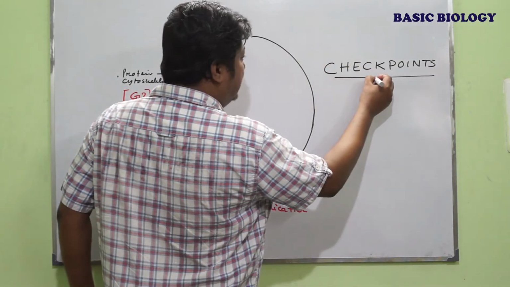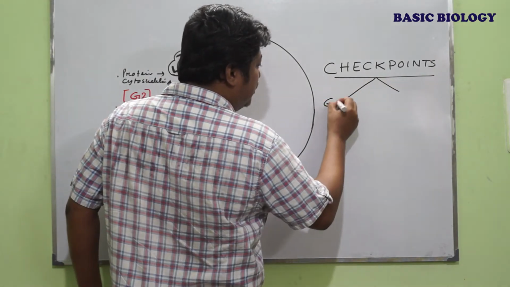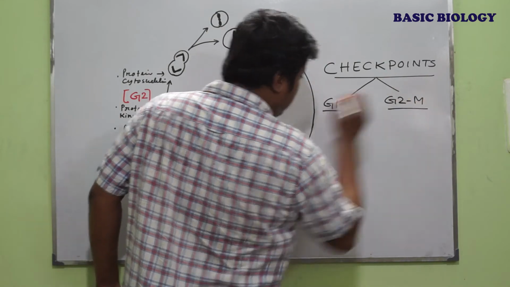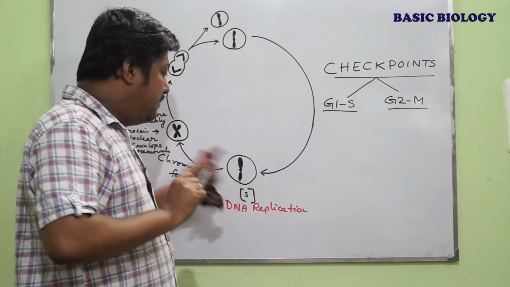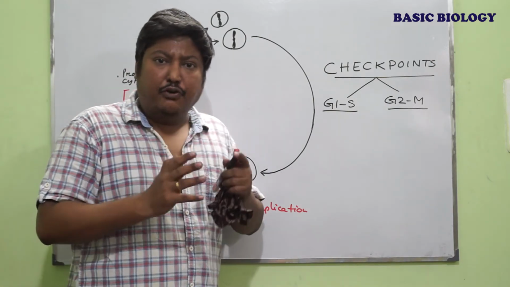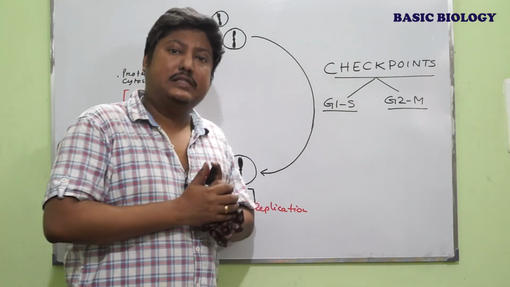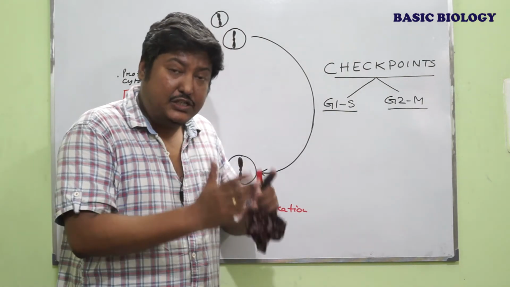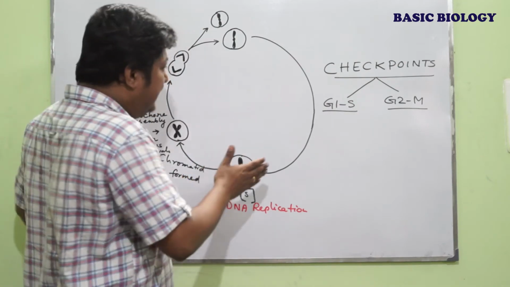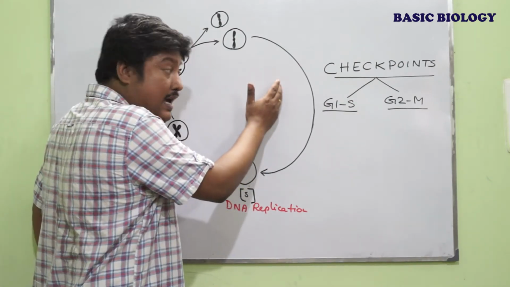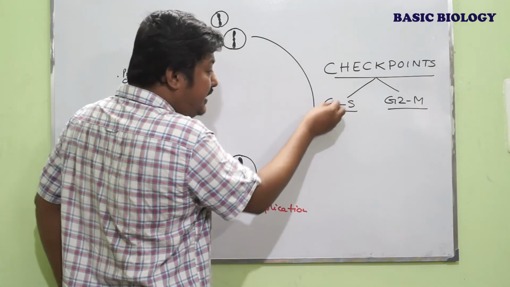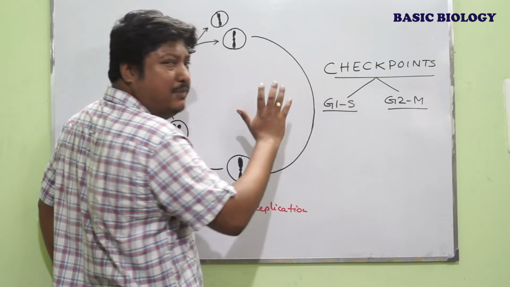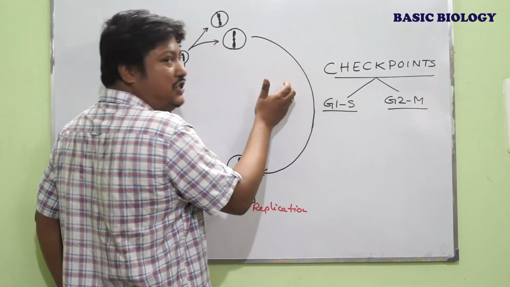Now there are two important checkpoints. One is G1/S, another is G2/M. Checkpoints inhibit each step until it is assured that the earlier step has been completed successfully. If it is not completed successfully, then it arrests within that stage. Say, for example, if all the activities of G1 have not been completed successfully, it has to be arrested within G1.